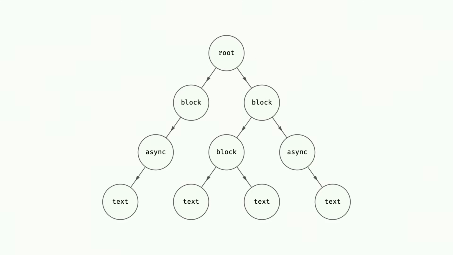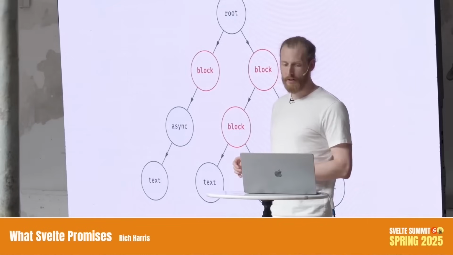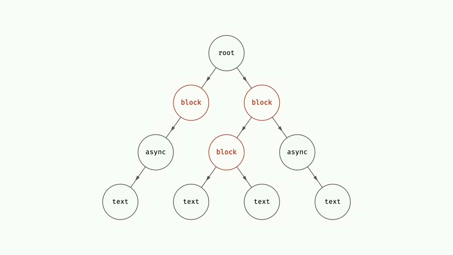So in the async world, when we process the effect graph, we do it a little bit differently because we don't want anything to update in the DOM while async work is still pending. We still traverse the effect graph from top to bottom, but instead of running template effects or user effects created with the effect rune, we put these into an array. And we do the same thing for async effects. And when we run block effects, instead of putting the newly created branch into the DOM, or taking an old branch out of the DOM, we create elements in an off-screen fragment and stash the append or remove operation away in a callback. At the end of that process, nothing has actually changed.